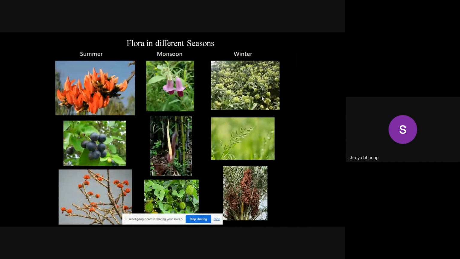No doubt there are some fruits which are available in the summer season, like Christ's thorn, commonly known as karmanda. So fruits are also there during the summer season. The flowers are showy and mostly in bright colors in the summer season. If you are visiting that particular area in the monsoon, then you will observe that it is dominated by herbs and shrubs.